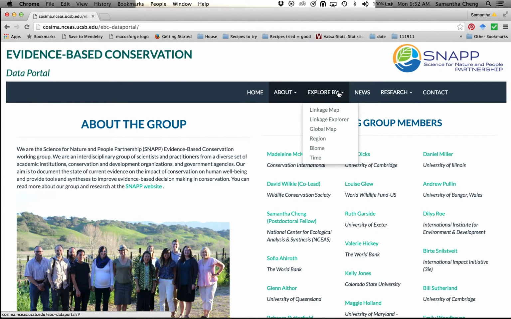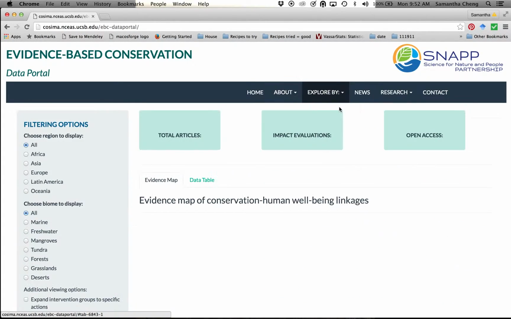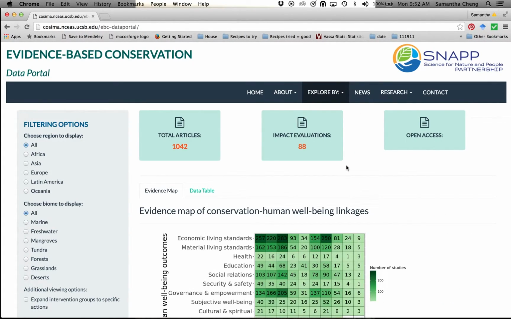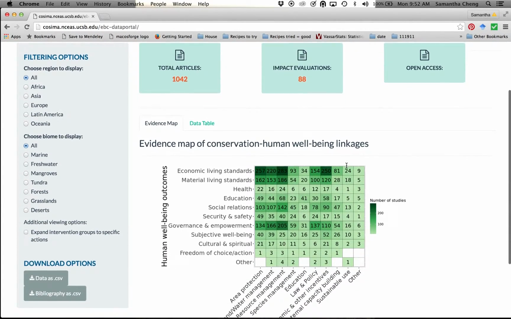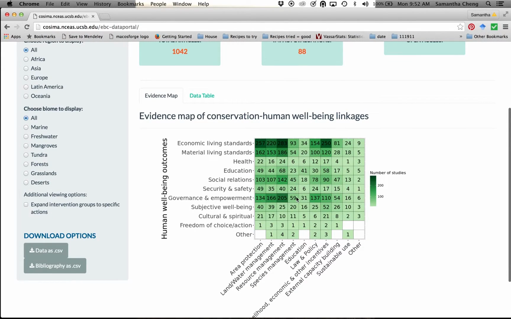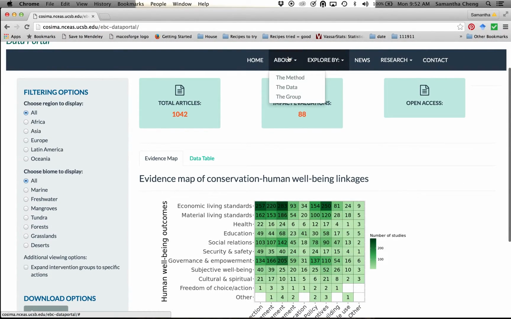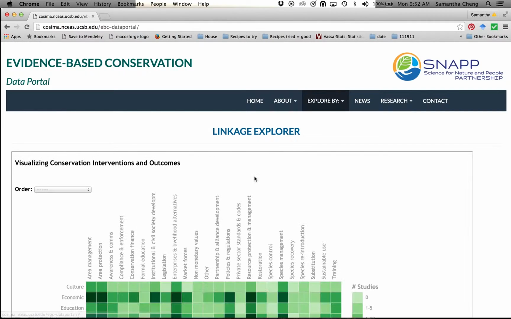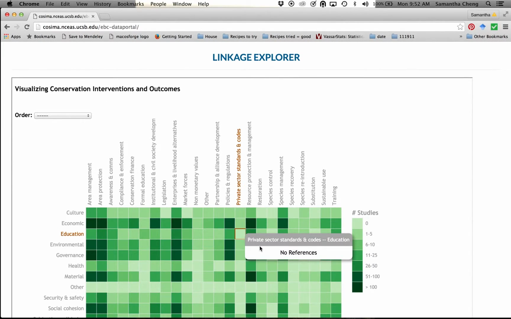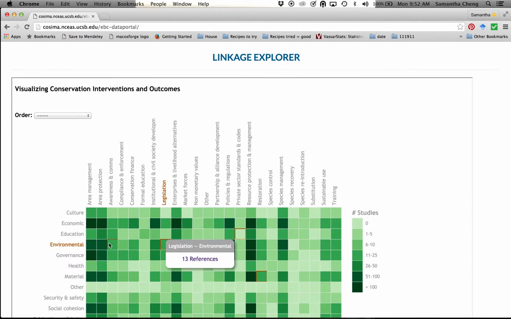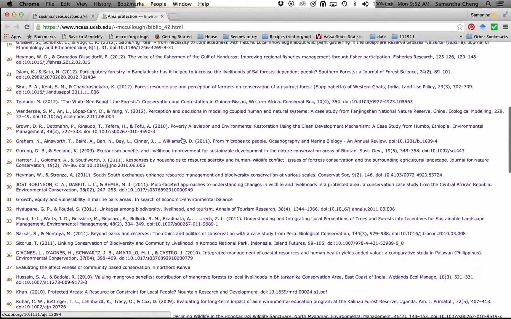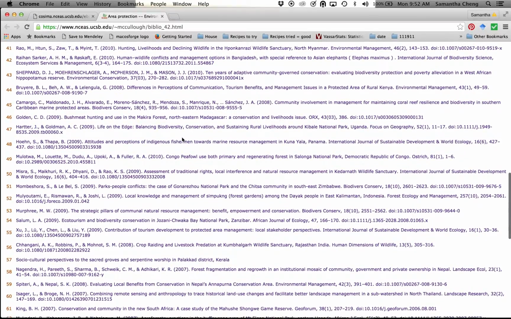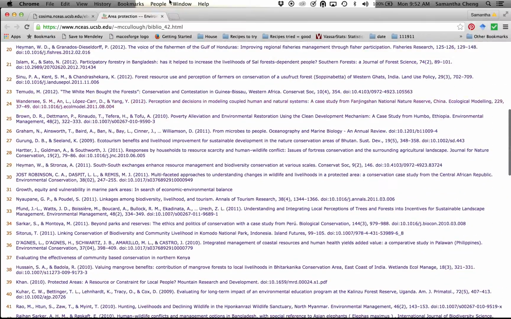This tool offers several ways to explore and visualize the dataset. You can explore the linkage map, which highlights a number of unique articles documenting the impact of a specific conservation intervention on particular human well-being outcomes in either this tab or in the Linkage Explorer. In the Linkage Explorer, you can click on specific cells for specific linkages and find a link to a list of resources and references that are documented within that link.